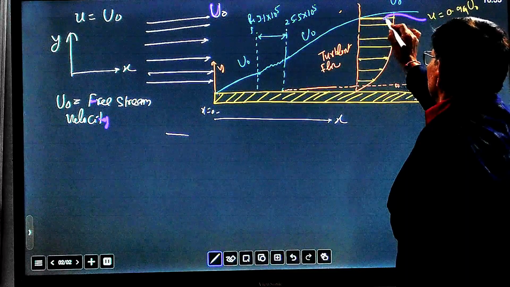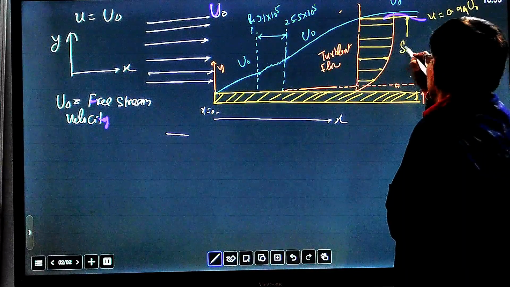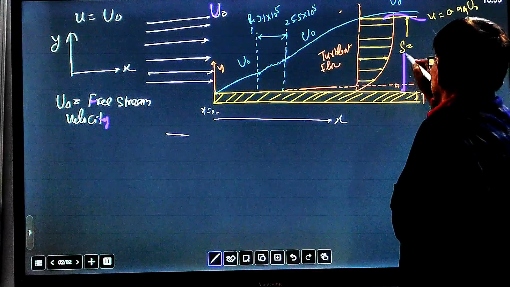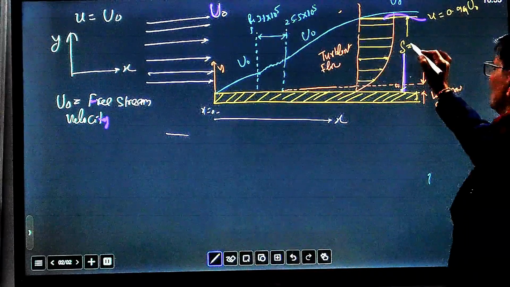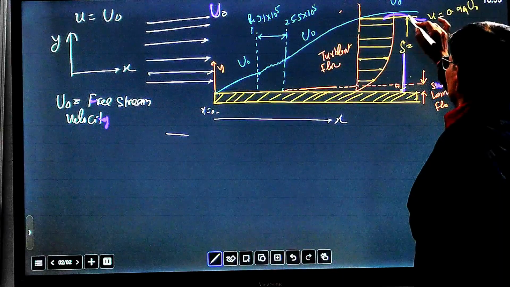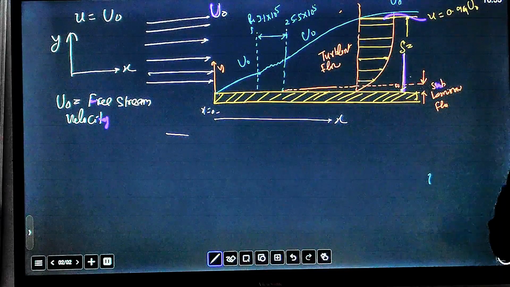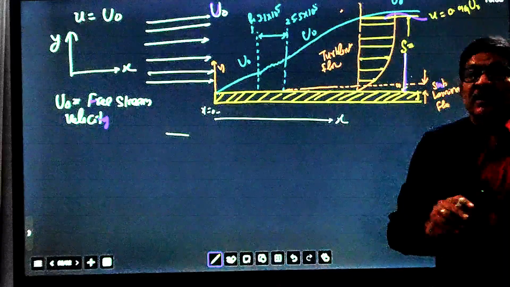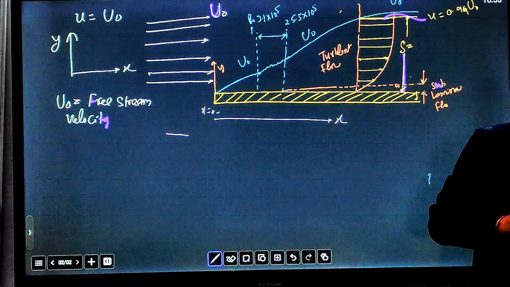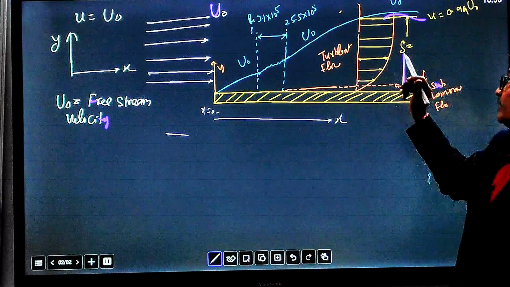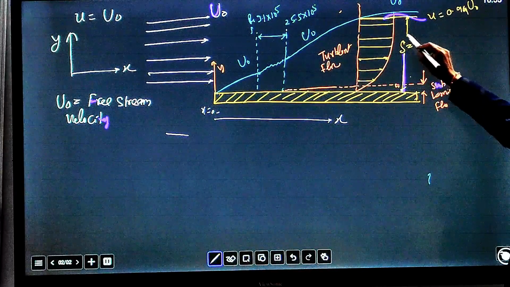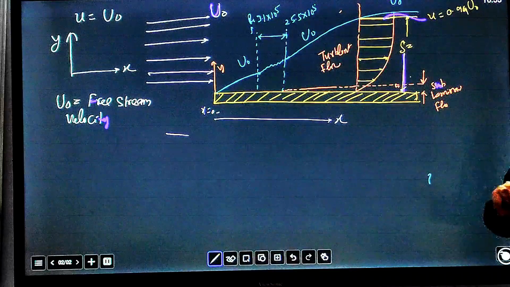This is defined by delta, the thickness of the boundary layer, and at this thickness the velocity becomes 99% of the free stream velocity. Because there is no clear-cut boundary, we have to set a parameter that 99% of the free stream velocity is reached at delta, and that is known as the boundary layer thickness.